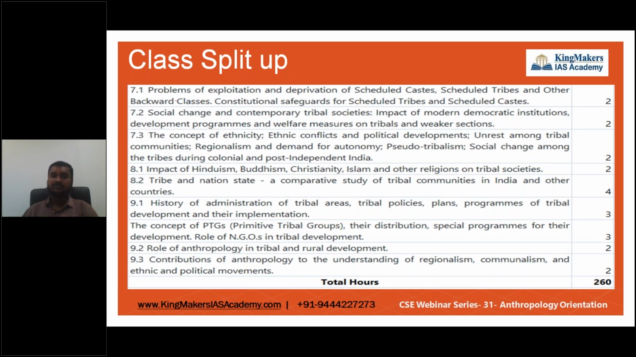And we are also coming to the scheduled people, that is scheduled castes and scheduled tribes, and OBC people. What are the problems, exploitation, deprivation, and what are the constitutional safeguards for them? This is completely interrelated with the polity in the GS part. So this interlinks with polity in paper 2. All this links there, and social and contemporary changes in tribal society.